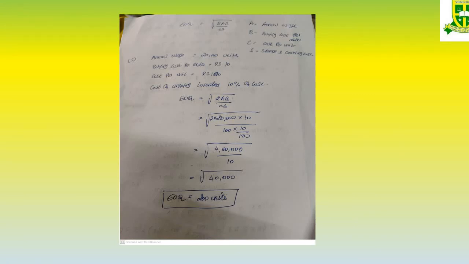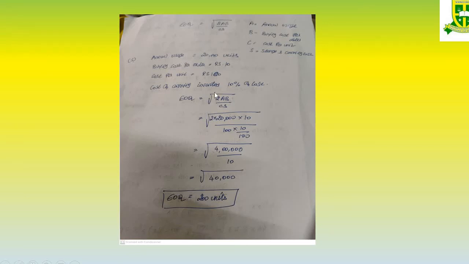B is the buying cost per order. So for per order, what is the cost given? And C is the cost per unit. S is the storage and carrying cost. If C is not given, mention S alone, that's enough. So the question is given: annual usage 20,000 units, buying cost per order rupees 10, cost per unit rupees 100, cost of carrying inventory 10% of cost.